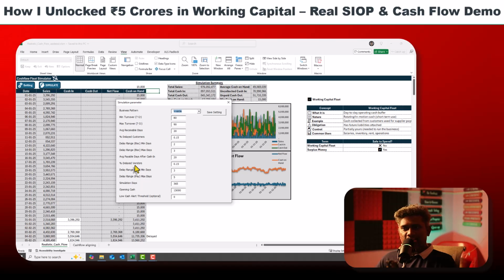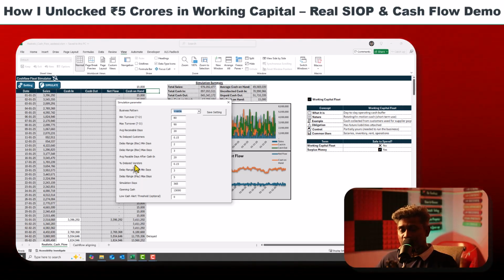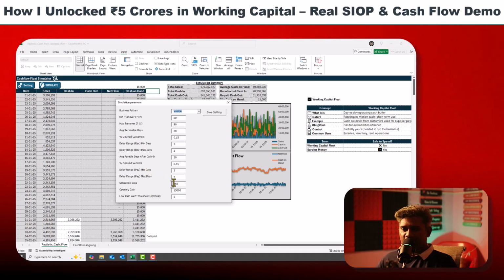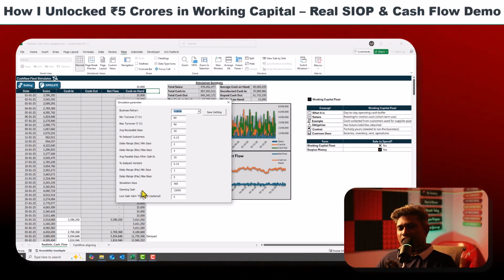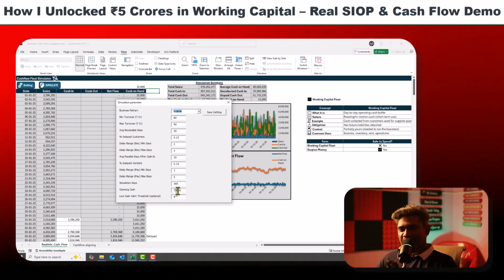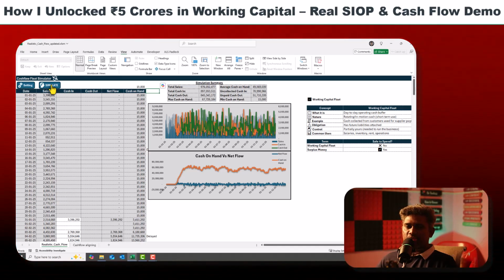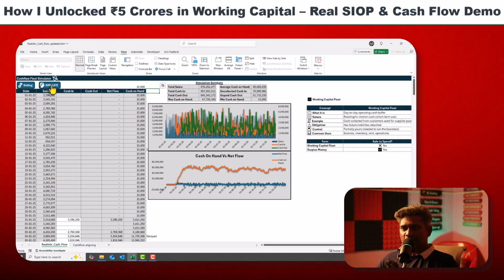Then percentage delay, because we are also going to make some delay. Assume 15%, and 3 to 5 days is our day range. Then simulation days is 365 days. This is not the exact number; only for our training purposes I put some random numbers. Then I save the settings and we simulate, based on these assumptions, how much floating money we are going to get.